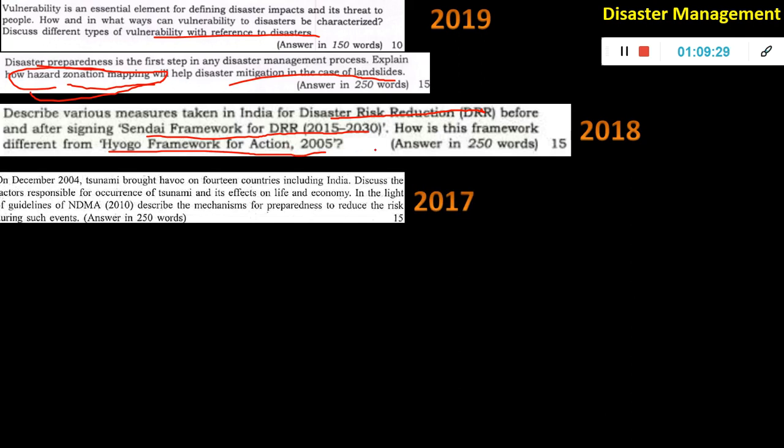Then here it is tsunami. If you do the 2004 tsunami, they are asking in 2017. That's why I told you disaster has no connection with current affairs. They will ask whichever they like. So here, NDMA guidelines and mechanisms to reduce and prepare. It's about tsunami. Here it was landslide, here it was tsunami.